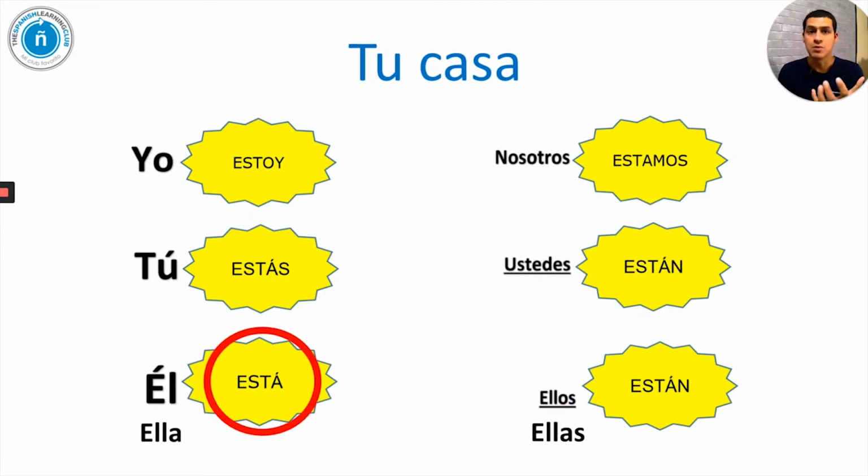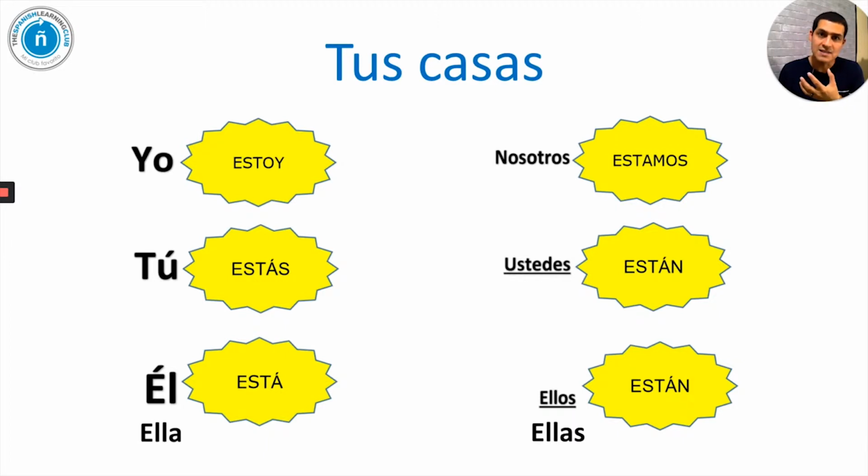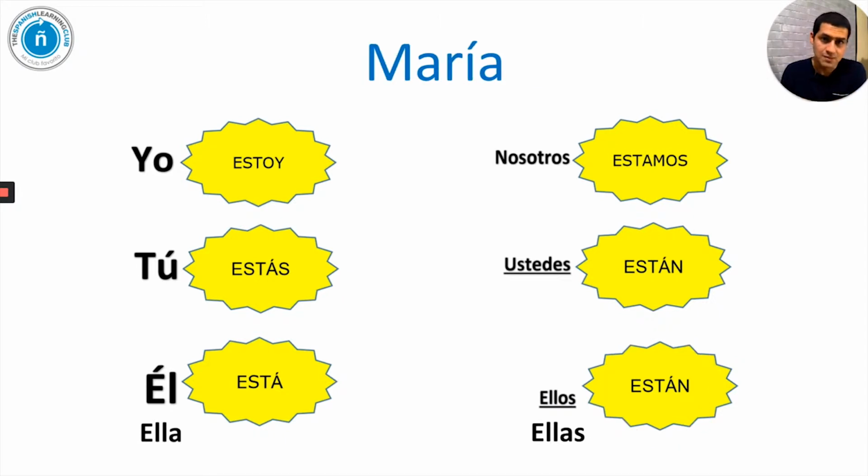What if we had the plural now? Tus casas. Multiple things. Tus casas estamos. Tus casas estoy. What's the right verb conjugation for tus casas? Not tú, tus casas. Multiple things. The conjugation is going to be están. Tus casas están.